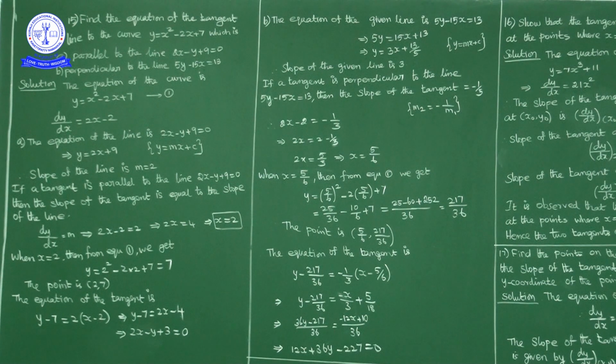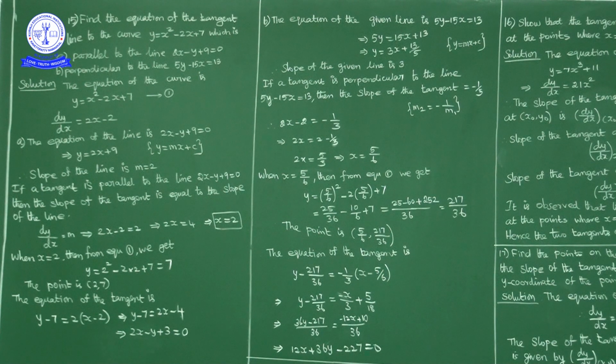First of all, find the equation of the tangent line to the curve y is equal to x square minus 2x plus 7, which is parallel to the line 2x minus y plus 9 is equal to 0. Now what is the given curve? The given curve is y is equal to x square minus 2x plus 7.